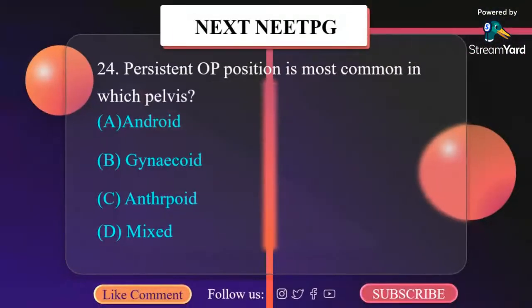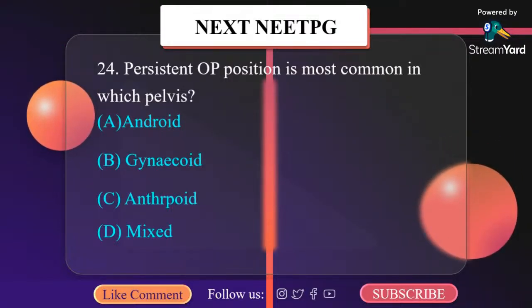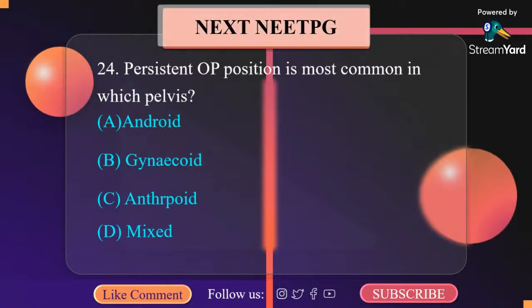1:6. Persistent OP position is most common in which pelvis? A. Android pelvis, B. Gynecoid pelvis, C. Anthropoid, D. Mixed. It is android pelvis.